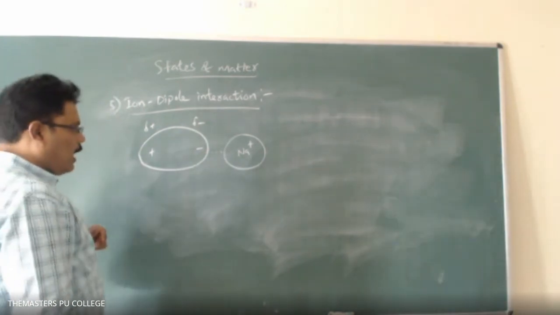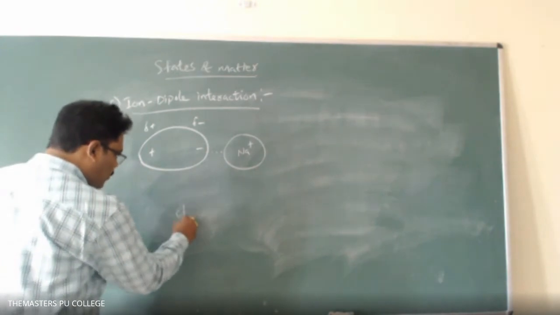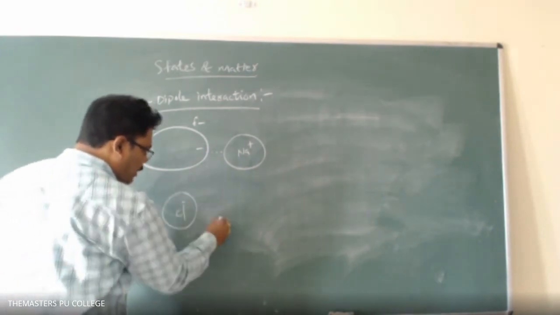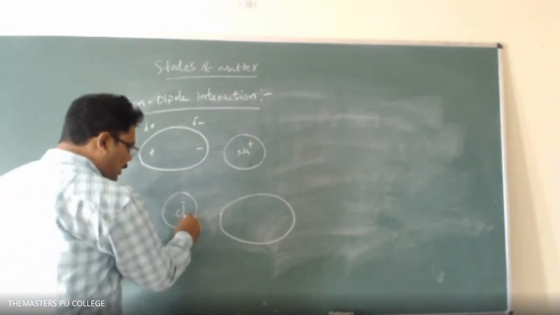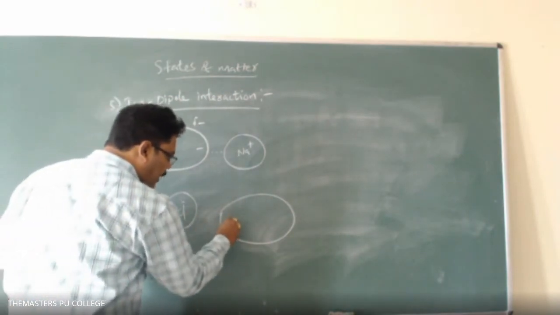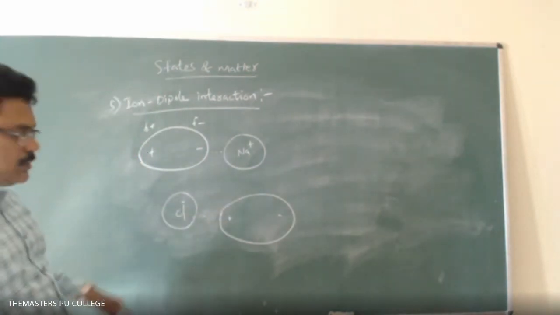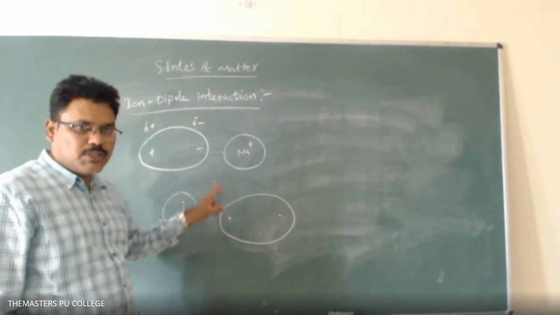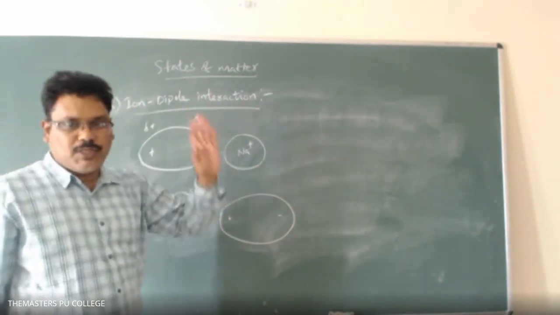If the anion is there, for example the chloride ion, the interaction energy is present between the anion and the positive end of the dipole. This is known as the ion dipole interaction.